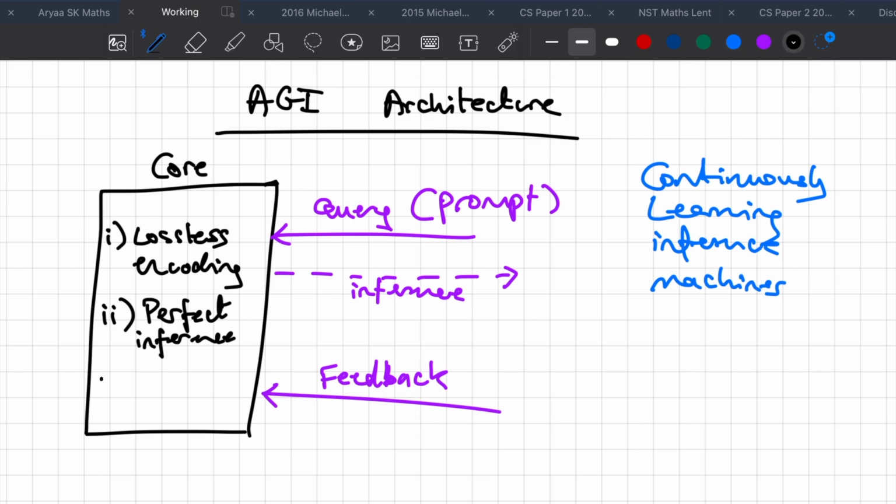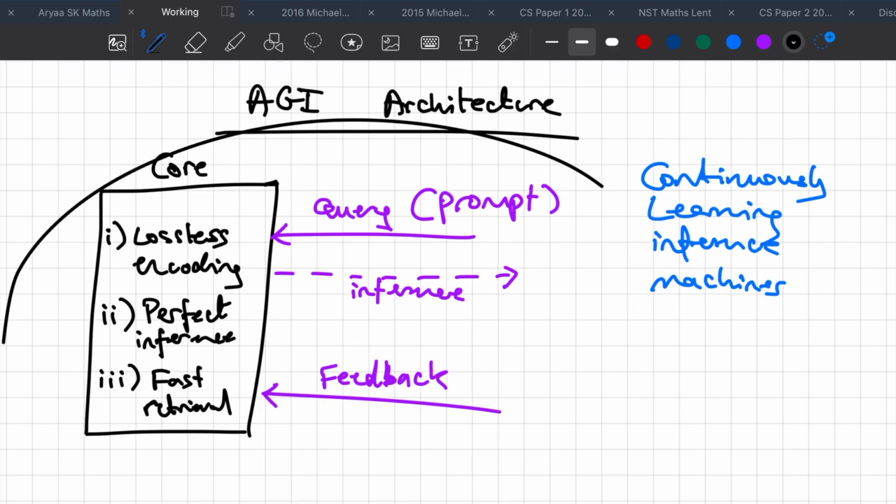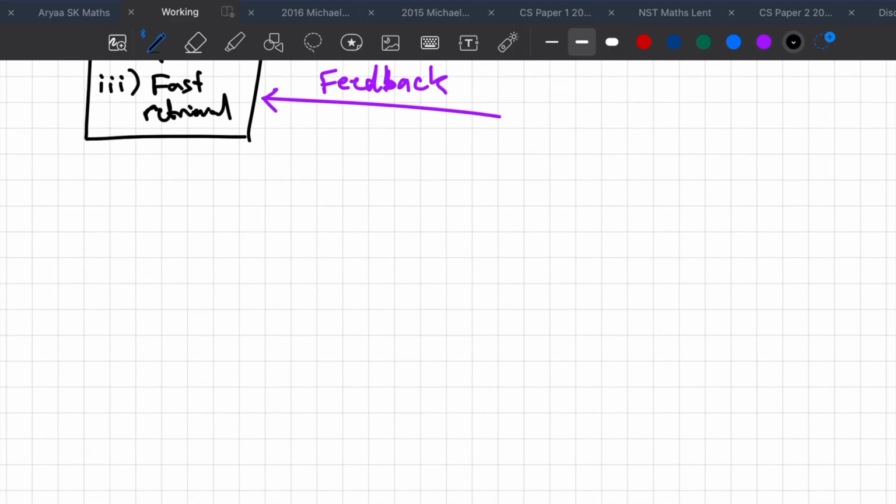And there's also one more property, I guess, and you want it to be fast retrieval. So you don't want it to take ages. Can you imagine if every time you tried to think something in your brain, you took like 20 seconds? You wouldn't be able to do anything, because every single action you do has to go through the brain, and you want to make sure this retrieval is very, very fast. So these are the properties of the core. Now let's just assume we've implemented them and we have this core. Let's move on to the actual architecture.